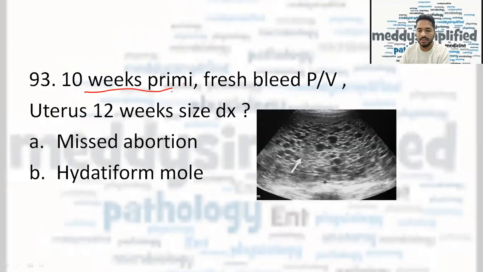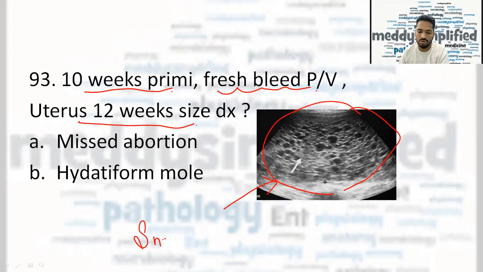10 weeks primary, fresh blood PV, and the size of uterus was 12 weeks, and this image was given. This is called as snowstorm appearance, right? And this is seen in hydatidiform mole, not in the abortion. So the correct answer here is hydatidiform mole.